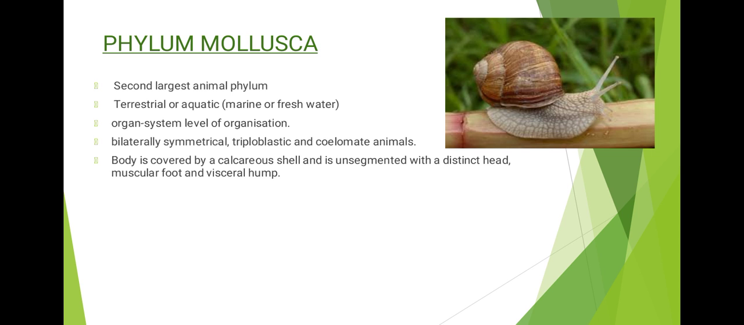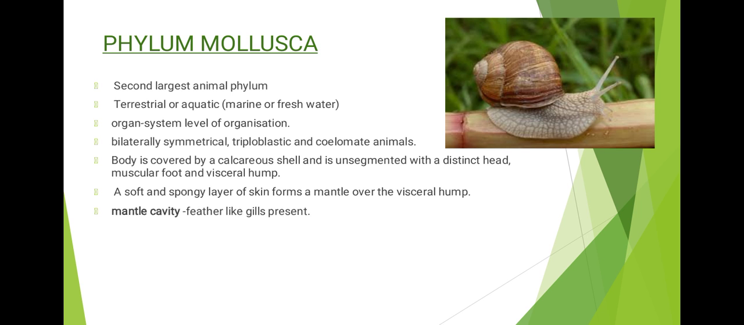Here the peculiarity: the body is covered by a calcareous shell and is unsegmented with a distinct head, muscular foot, and a visceral hump. You can see we have a head, muscular foot, and in between that we have a visceral hump. Next we have a soft and spongy layer of skin that forms a structure called mantle over this visceral hump. Now the space between the mantle and the visceral hump is called the mantle cavity, which possesses some feather-like gills. The gills have a respiratory and excretory function.